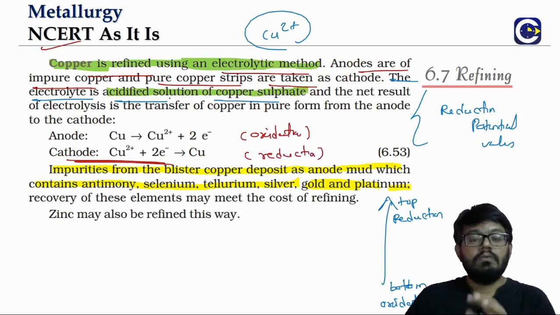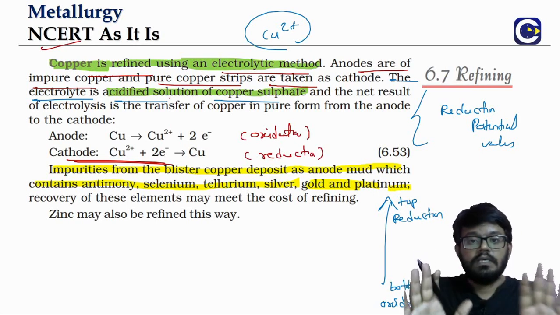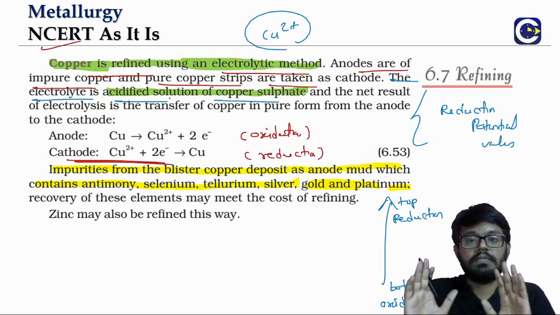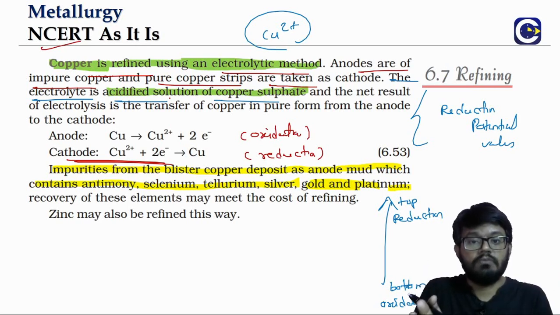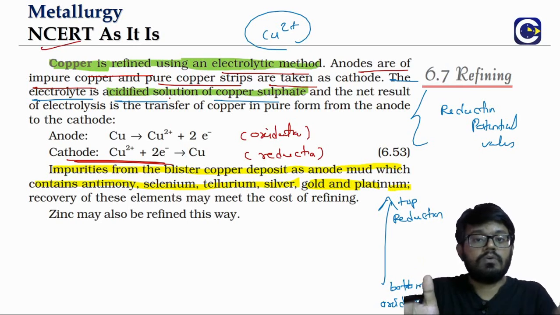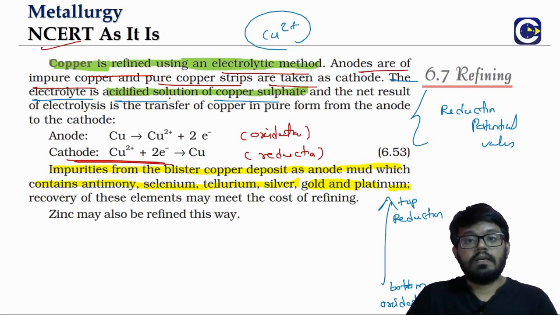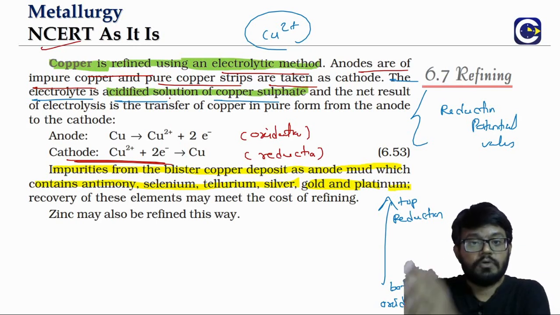Okay, and the overall reaction, what you see broadly, it is like what? If you just see the snapshot initially and come and check the picture after some time, what you will be able to see is that the copper is moving from the anode towards the cathode. That's it. Now the impurities that we are talking about, the ones that are deposited at the anode as